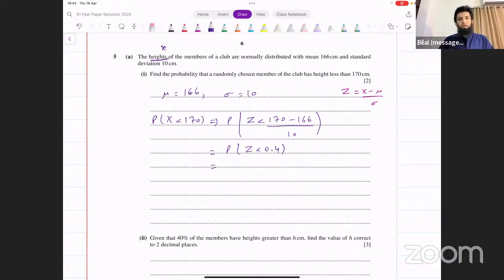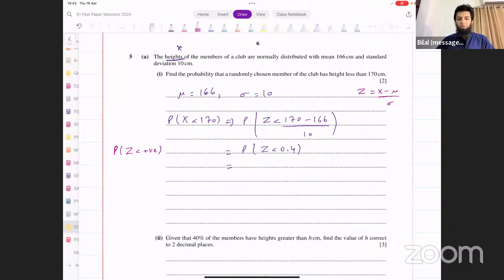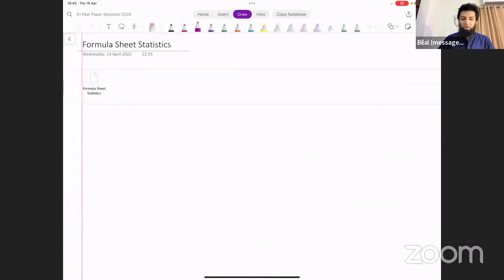Now, is this the standard form? Yes, it is the standard form, z less than a positive number. That means you can look at the formula sheet and find the result directly from the table. We don't have to convert it to any other form. This is the form that we generally need to use the table. Let's go to the table and find the probability corresponding to this z value.